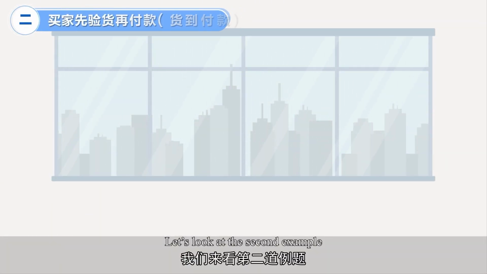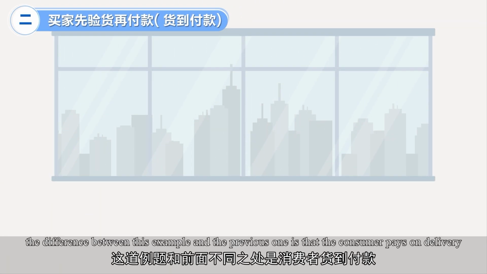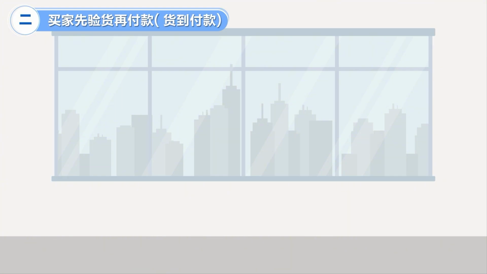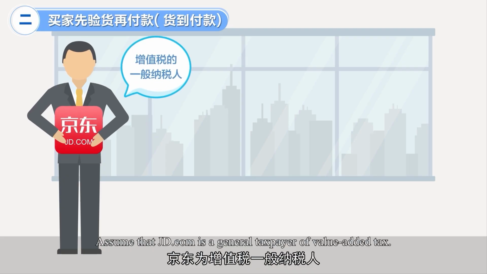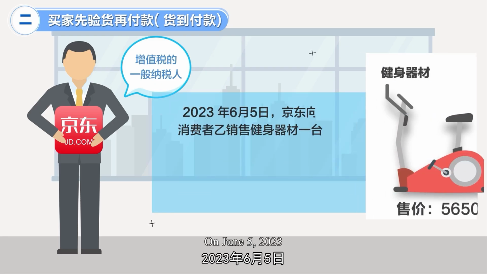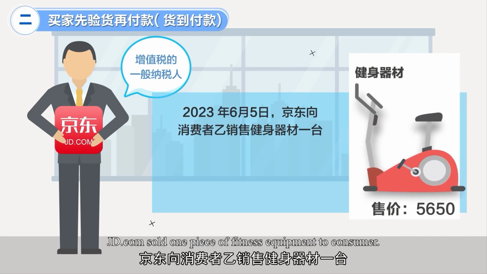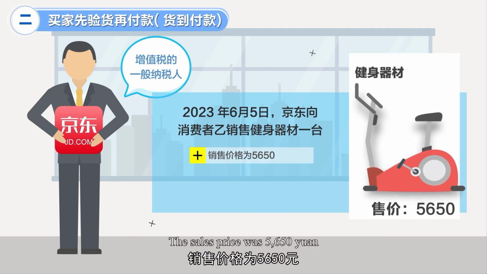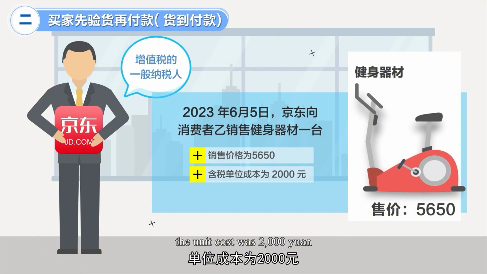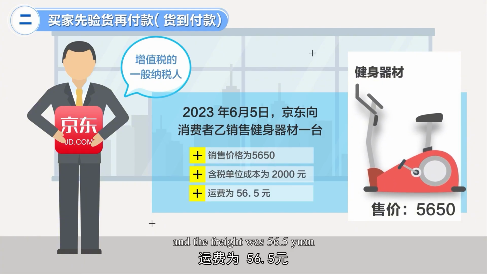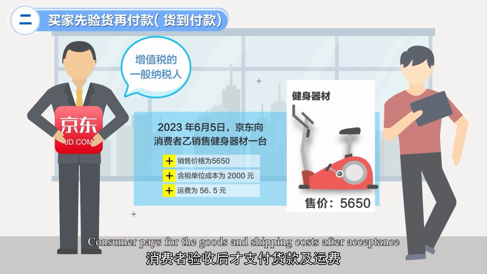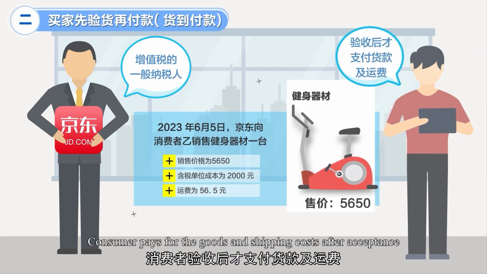Let's look at the second example. The difference between this example and the previous one is that the consumer pays on delivery. Assume that JD.com is a general taxpayer of value-added tax. On June 5, 2023, JD.com sold one piece of fitness equipment to a consumer. The sales price was 5,650 yuan. The unit cost was 2,000 yuan, and the freight was 56.5 yuan. The consumer pays for the goods and shipping costs after acceptance.